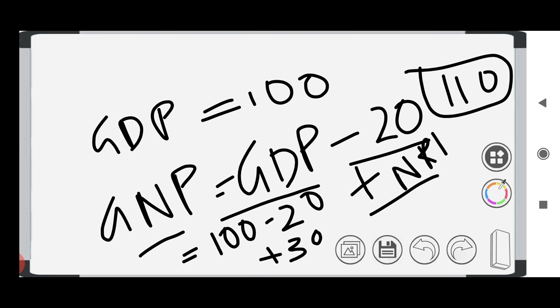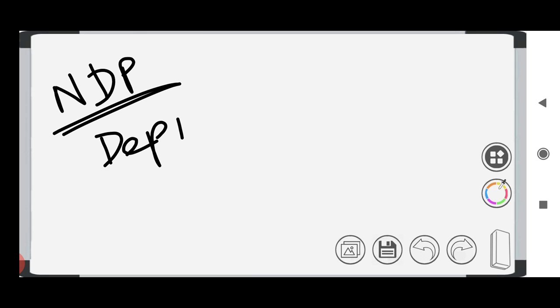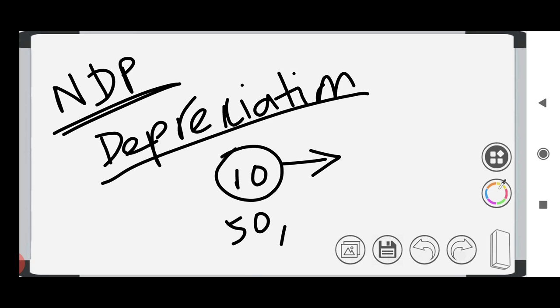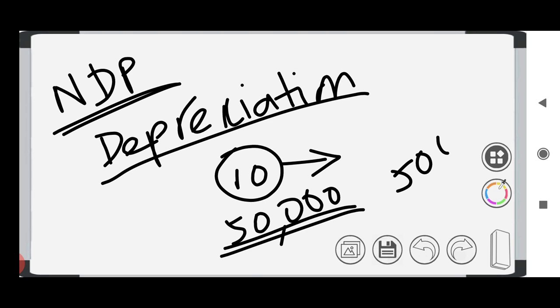Then what are NDP and NNP? NDP is the net domestic product. If you are using something, there will be something called depreciation. Depreciation is nothing but the wear and tear of the product. So the depreciation will be deducted. Say you are using a computer for around 10 years, after 10 years it needs replacement, right? If the computer costs around 50,000, after 10 years the 50,000 is set as capital. So after 10 years you need to invest that 50,000 again, right?